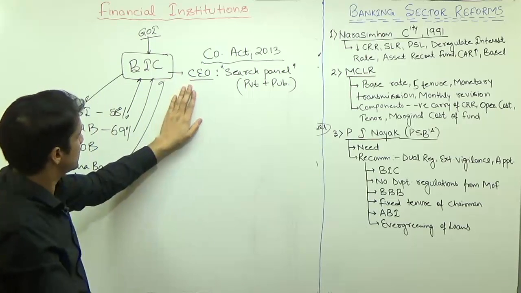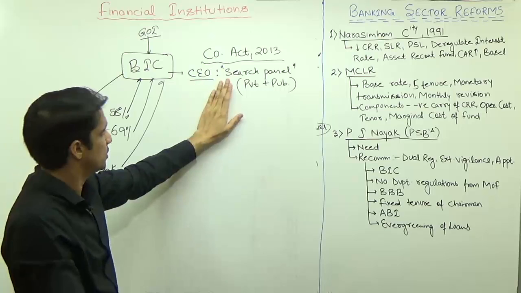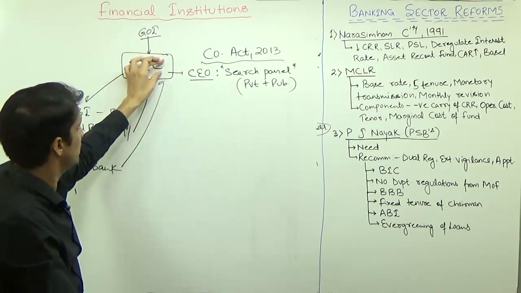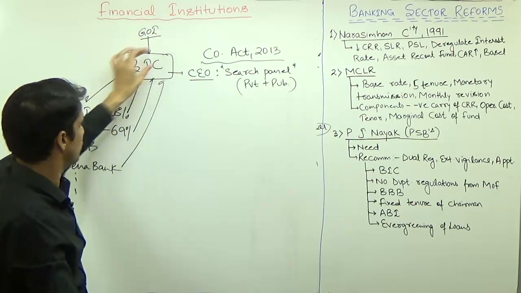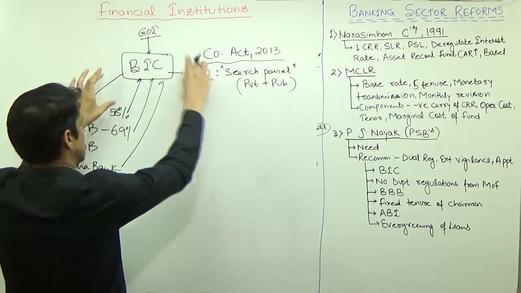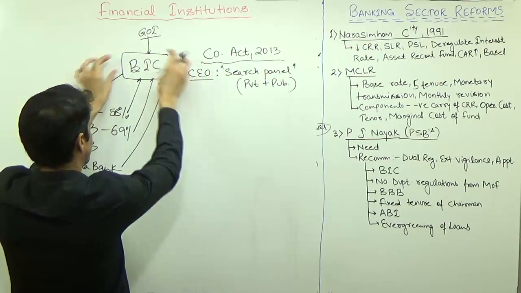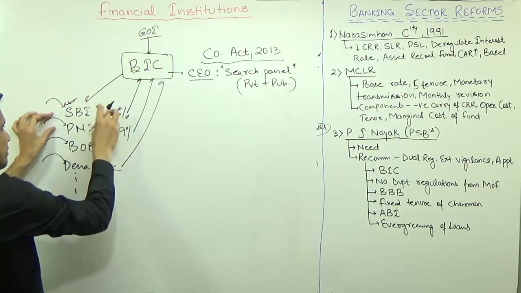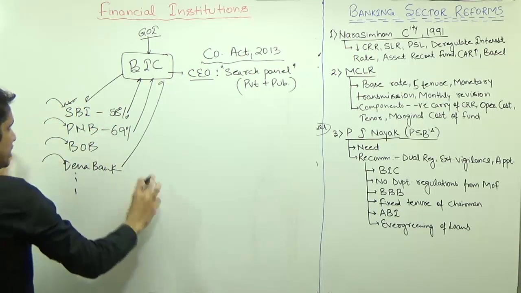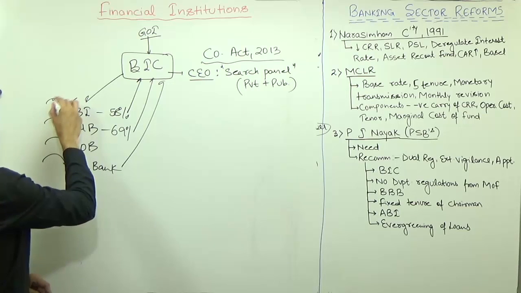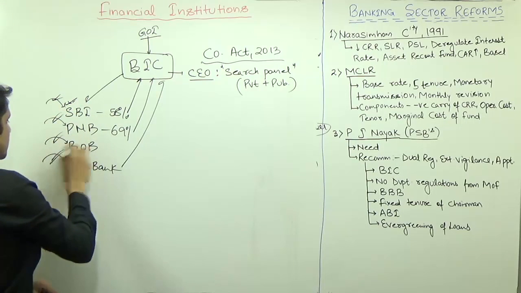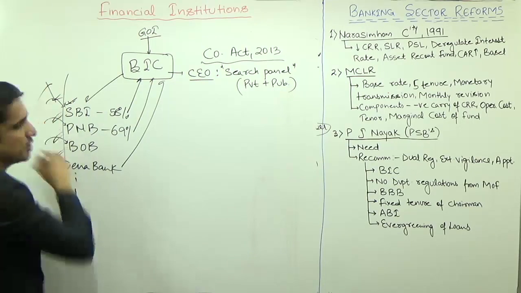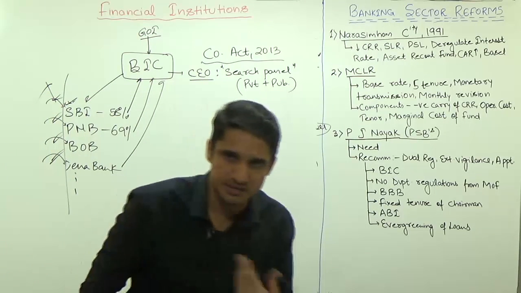In this case, the CEO will be appointed through the search panel, and this Bank Investment Company, which is owned by the Government of India, will recruit the CEO and chairman of SBI, PNB, Bank of Baroda, Dena Bank. So that regular political intervention can be stopped from the individual banks.